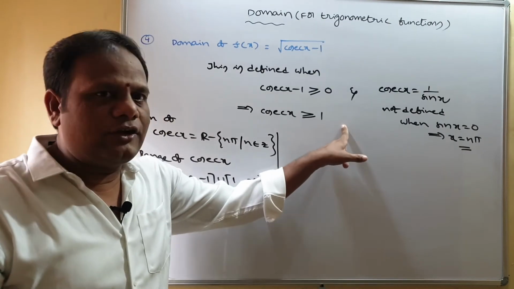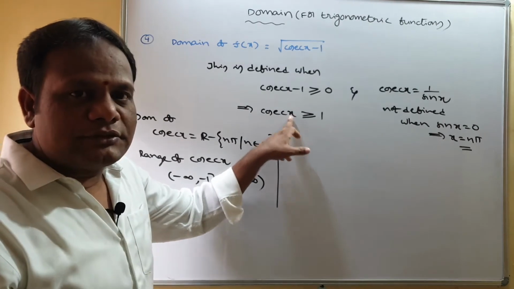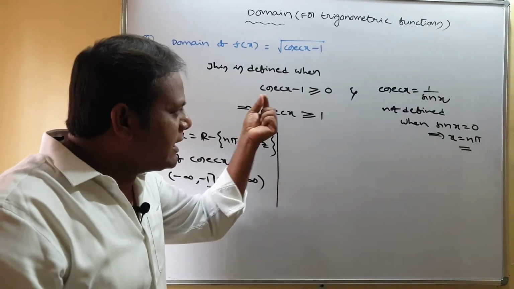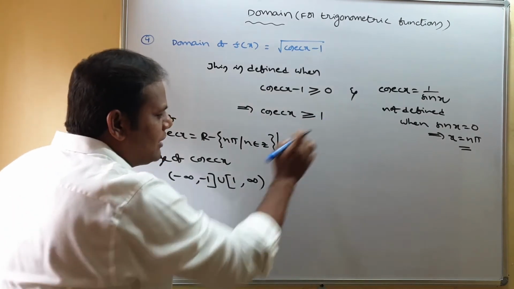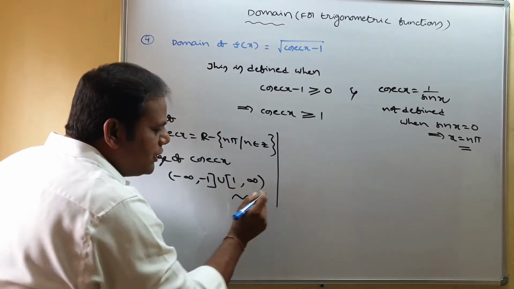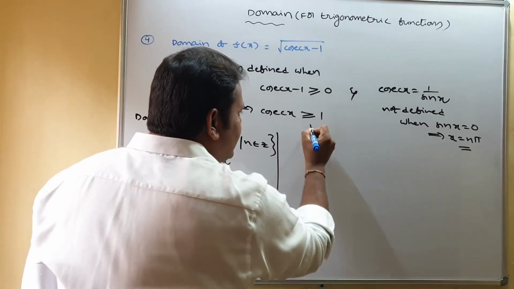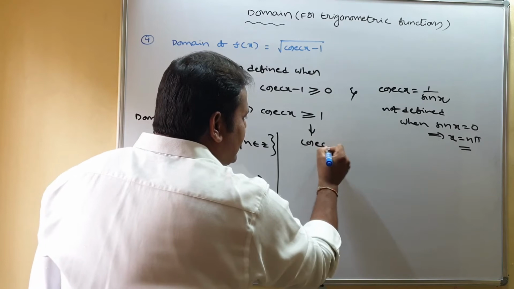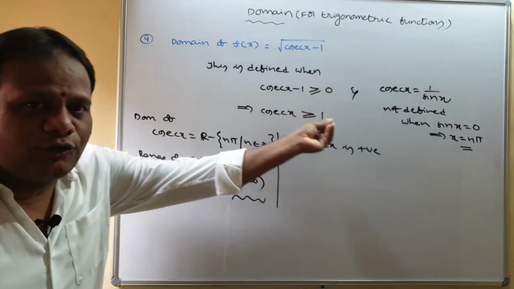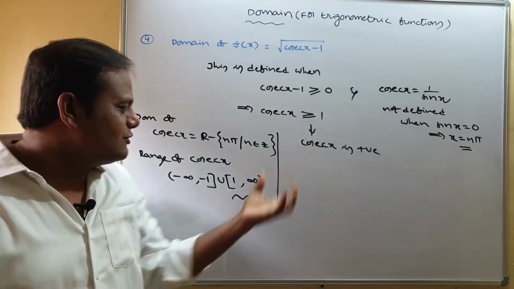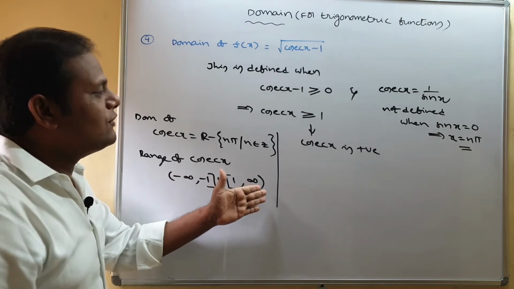Greater than or equal to 1 means you should take the angles so that the cosecant x value belongs to the closed interval 1 comma infinity. So only we want these values. Means here you can write that cosecant x is positive, greater than or equal to 1.